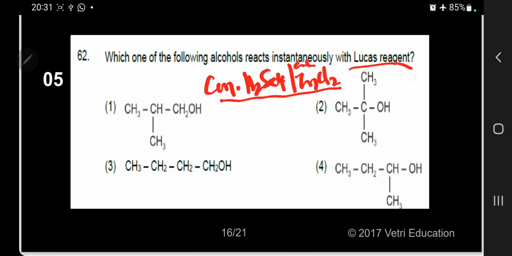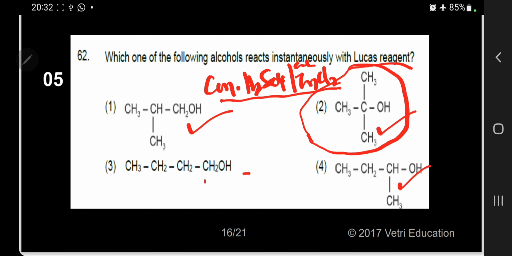The question is, which one of the following alcohols reacts immediately, instantaneously? Generally tertiary will react immediately. Among the 4 options, find out which is tertiary. Here option 2 is tertiary. This is tertiary butyl alcohol. This is primary.